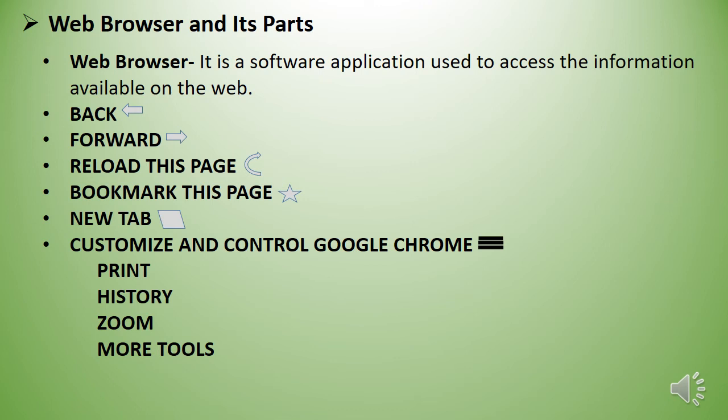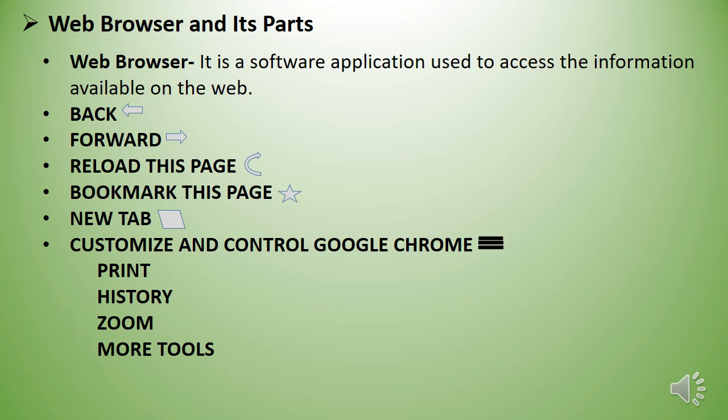Web browser and its parts. Web browser is a software application used to access the information available on the web. Back button. Clicking on this button will take you back to the previous page. Forward button. By clicking on this button, you will come to the page that you were on before clicking the back button. Reload this page. Clicking on this button will reload the most recent changes of the current page.